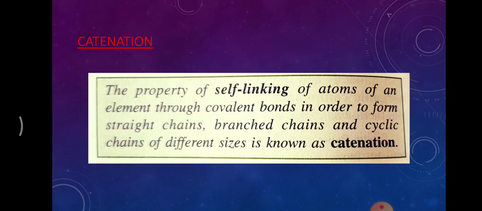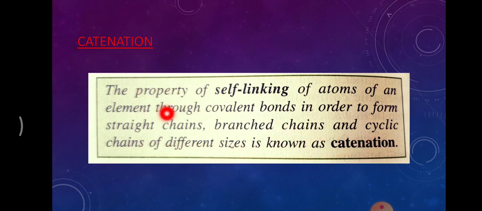Next, a very important unique property of carbon is catenation. This question is also very important. What is catenation? Whatever definition is there in the textbook, you have to reproduce it as it is in the examination. You have to refer to the Salina publication for the definitions. The property of self-linking of atoms of an element through covalent bonds in order to form straight chain, branch chain and cyclic chain of different sizes is known as catenation.